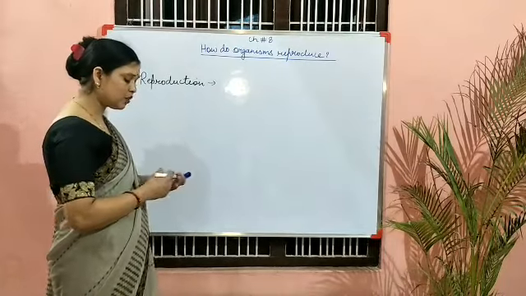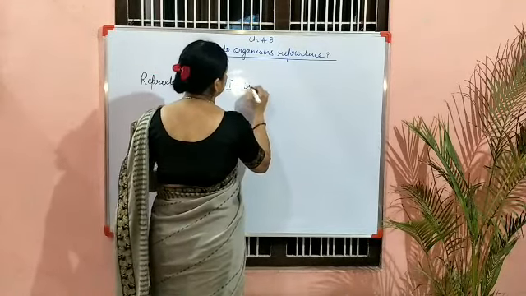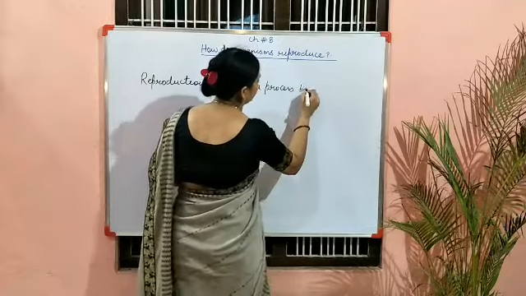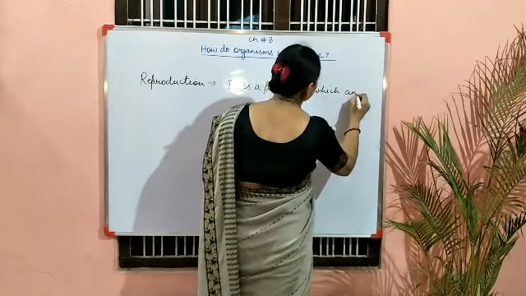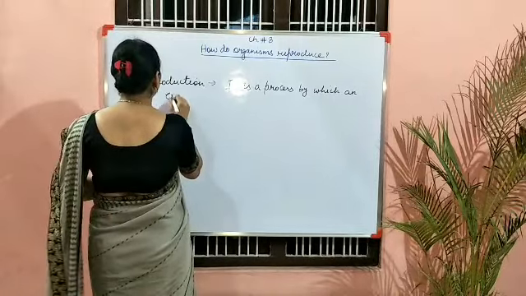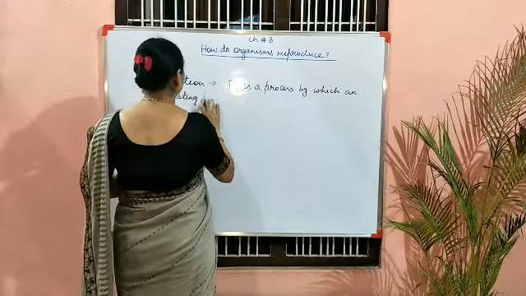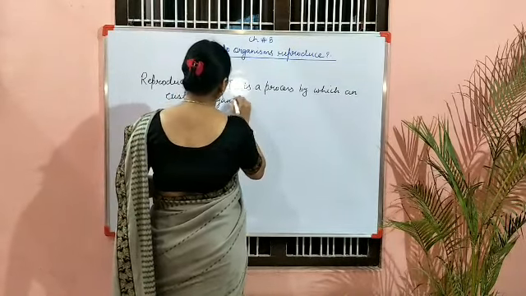So what is this reproduction? It is a process by which an existing organism produces a new individual.